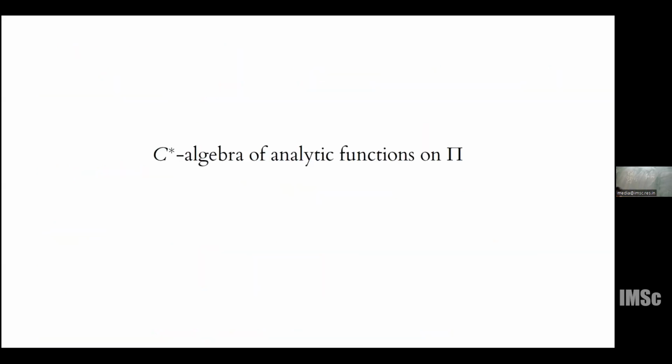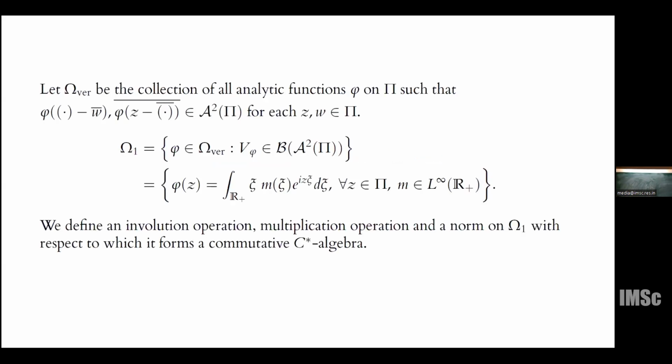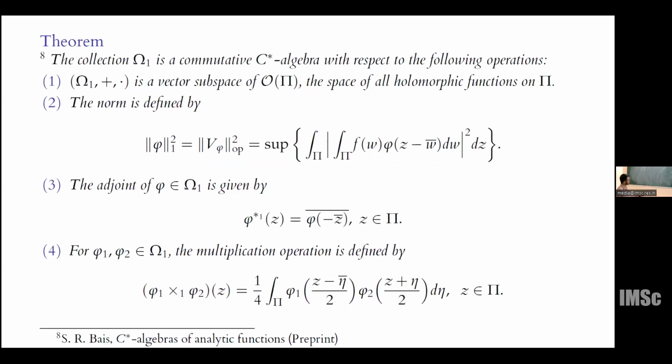Again, as in the previous case, we were not able to show some properties of the symbol functions for V phi as well as A phi. But what we have is, if we consider these symbol functions such that the operator V phi is bounded, then they have this structure, and we showed that this collection omega 1, with respect to the usual vector addition and scalar multiplication, is a vector subspace of O of pi, and the norm on this is nothing but the operator norm of V phi, and we were able to get a new type of adjoint operation.